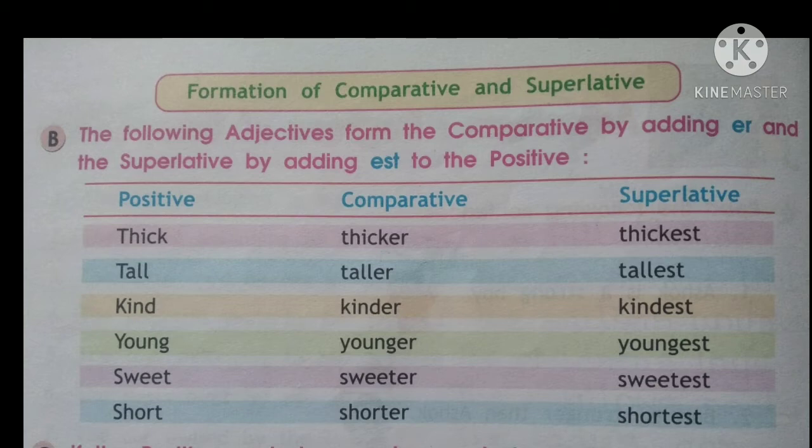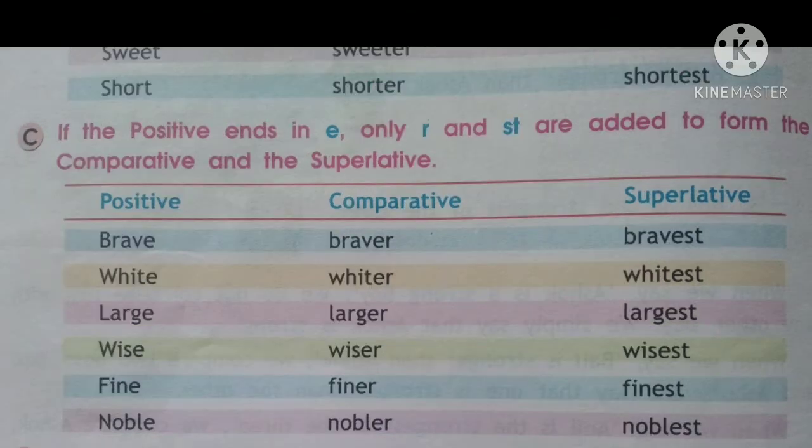So the main rule is to add -er to make the comparative and -est to make the superlative to the adjective which is given to us. Now the second rule is that if the positive adjective ends in e, we only need to add an r and st after it to make the comparative and superlative.